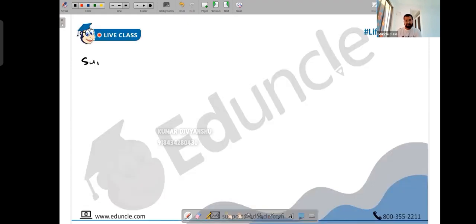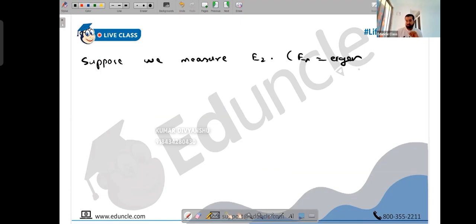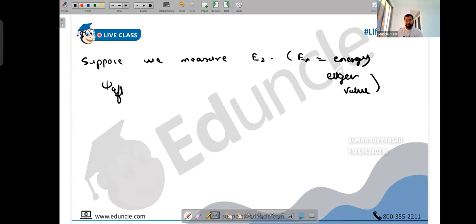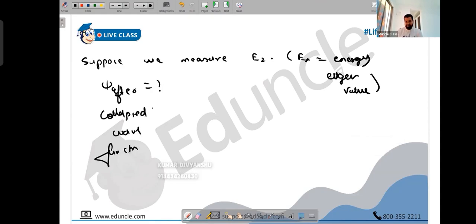Now suppose we measure E2, like you calculated the energy eigenvalue E2, where En is the energy eigenvalue. They're asking you to find the collapsed wave function. So let's calculate the collapsed wave function, people.